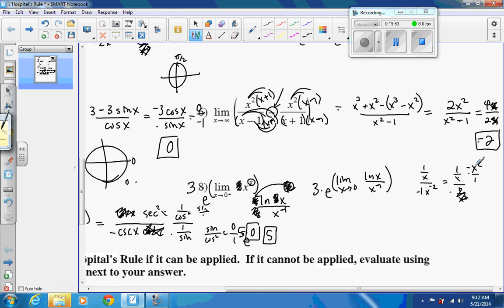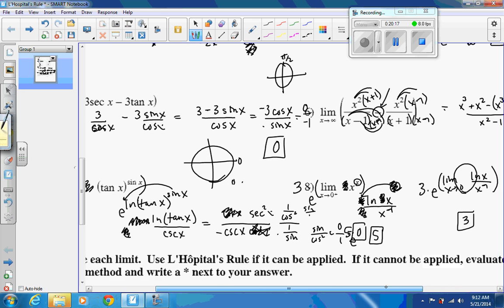And you've got that negative there. That would cancel an x, and we just get negative x. What do we plug in? 0? Well, negative 0 is 0, so the whole limit is 0, but we have e to the 0 times 3, so e to the 0 is 1, times 3 is 3.